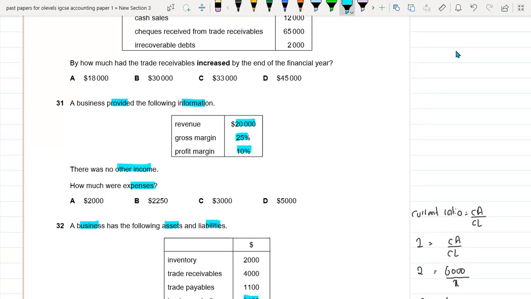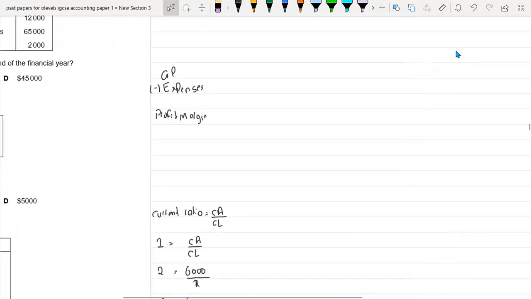Okay, so first of all, let's do the working here. We know that if we have GP, we can deduct expenses from it, and we also have the profit margin. First of all, let's find out the GP. How can I find out the GP?